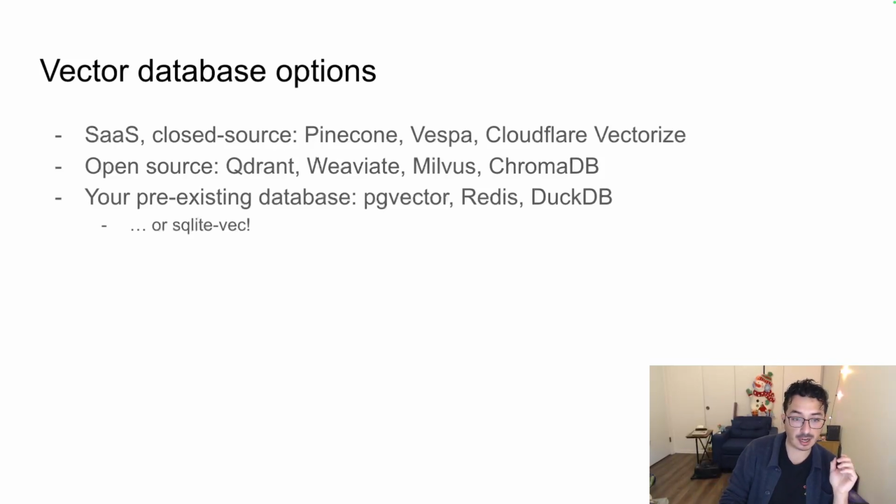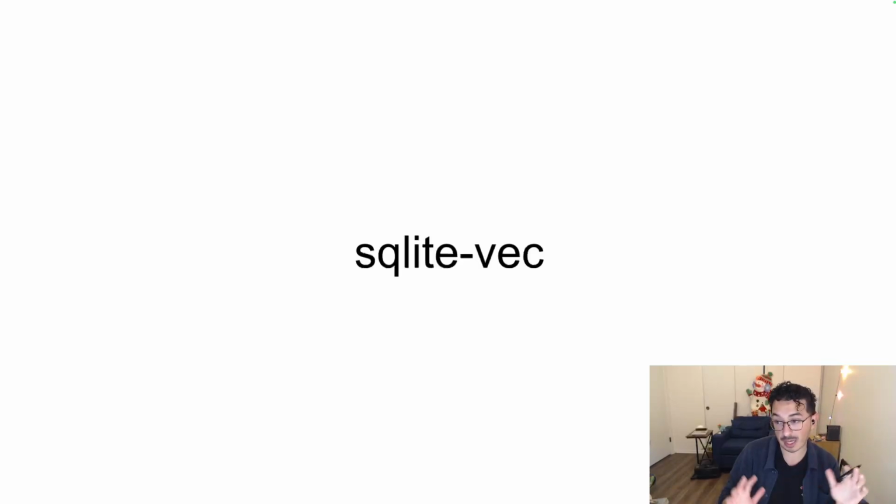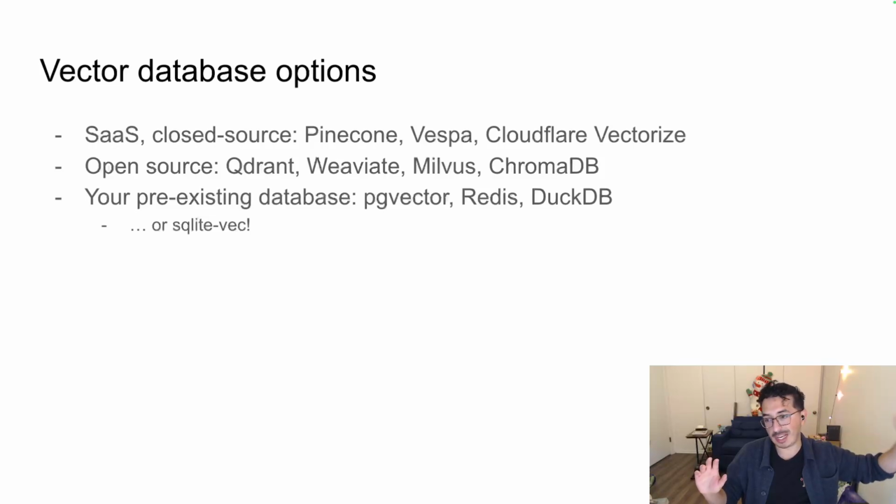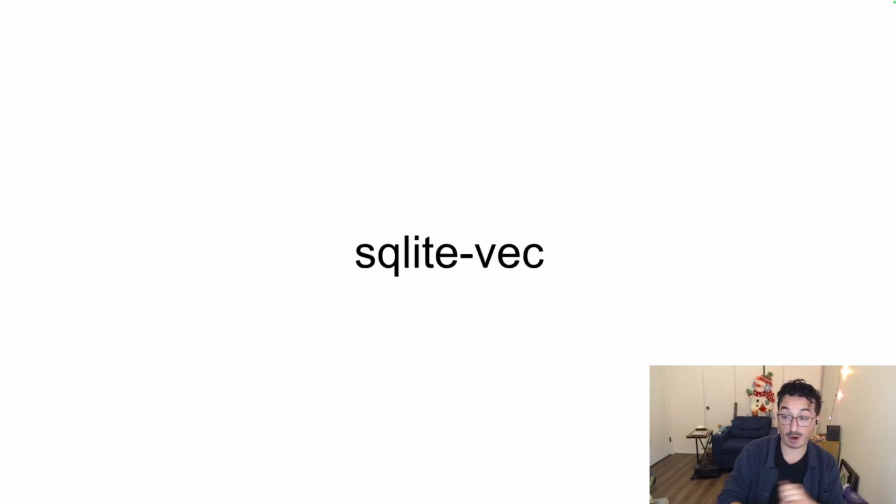If you already use a SQLite database, or you can create a SQLite database for your application, you install this extension inside of your SQLite database, and it stores it inside of there. It does everything. That's kind of where sqlite-vec falls in this list of vector database solutions, from one end being paid as a service, closed source, to the other end being open source, run on your already running database. That's where sqlite-vec goes among all these different vector database solutions.